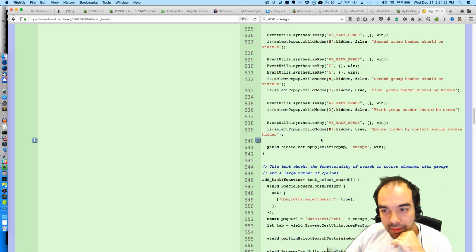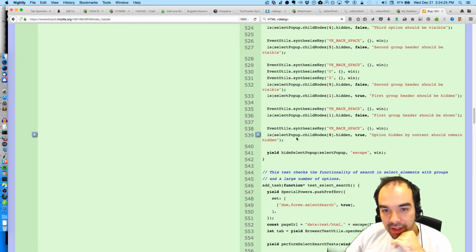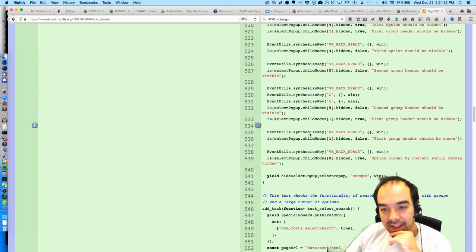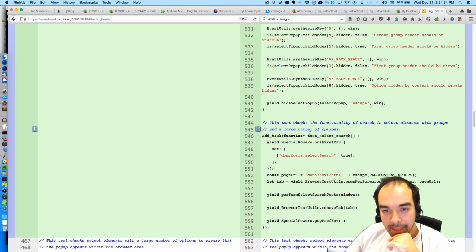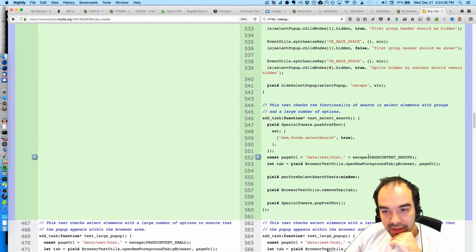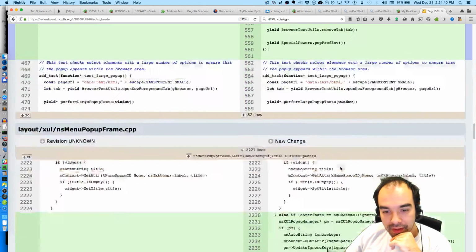Hidden by content should remain hidden. Yeah, that's good. Glad he added this test, because he's hiding and showing the items in the menu pop-up, but it's also possible that content had hidden one of the options. So let me make sure that we turn select search on, load the page. That's all good.